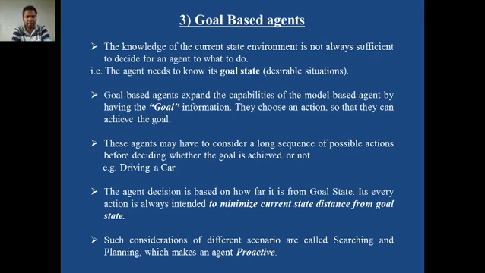Goal based agents expand the capabilities of the model based agent. That means it is an extension of the previous model by providing goal information to the agent. They choose an action so that they can achieve the goal. So these goal based agents always try to achieve the goal. These agents may have to consider a long sequence of possible actions before deciding whether the goal is achieved or not. That means a goal based agent continuously checks whether the goal state is achieved or not.